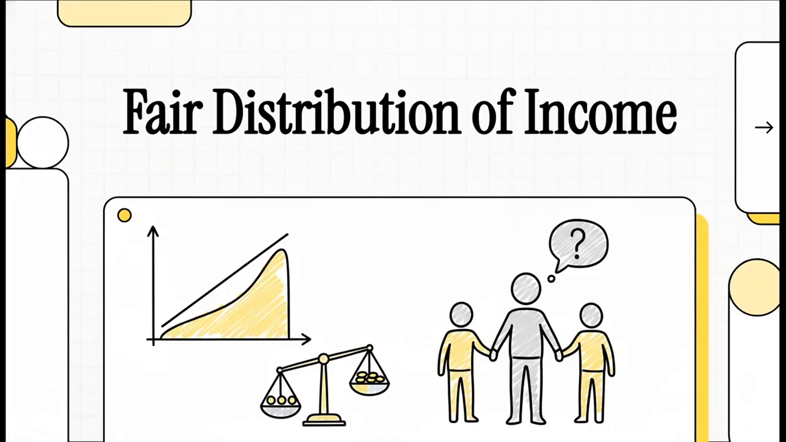All right, welcome. If you're gearing up for your GCSE Economics exam, then you have come to the right place. In this explainer, we are going to dig into everything you absolutely need to know about topic 3.3, the fair distribution of income. We'll cover everything from the core definitions to the key evaluation points that'll help you smash your exam. So let's jump right in.